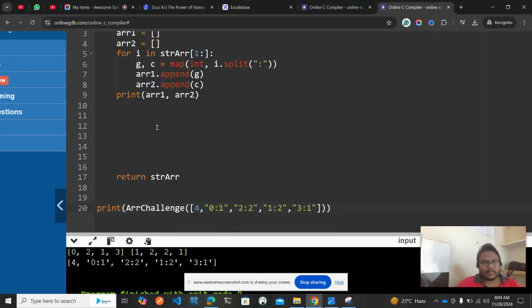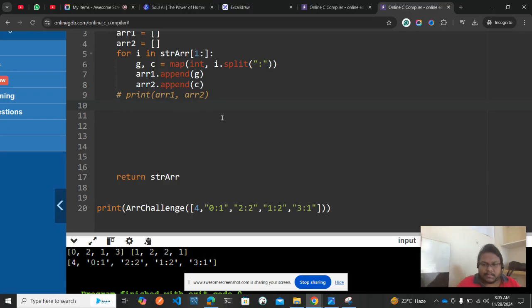Done. All good. Now what I need to do is sum up each and every gas when I reach that particular location. You need to add up everything, and also subtract the cost that you have traveled.